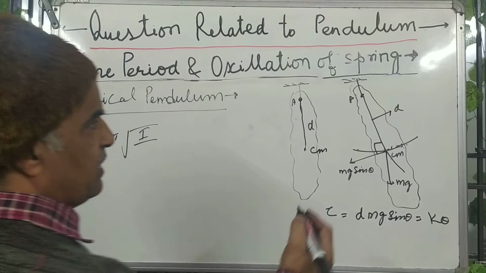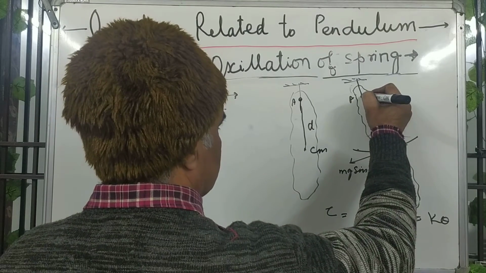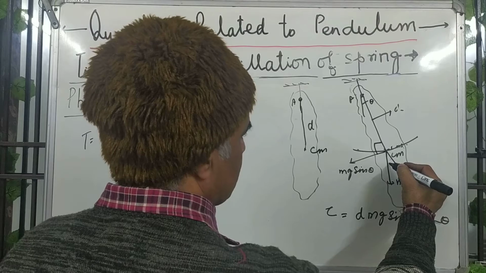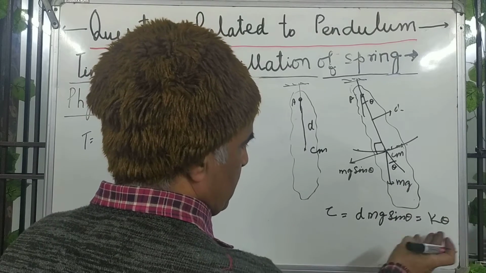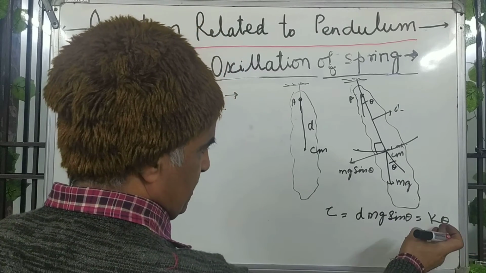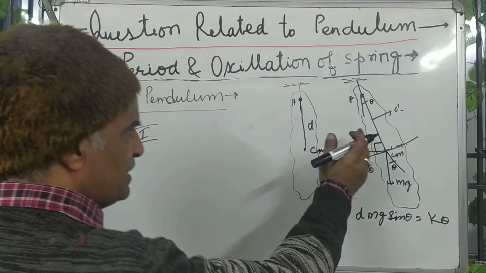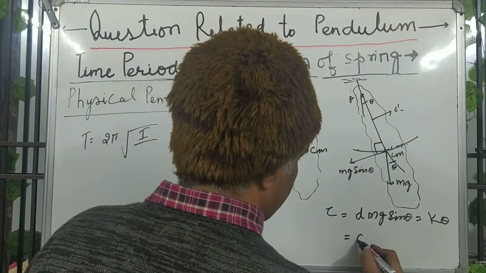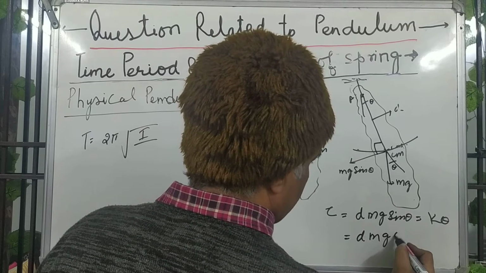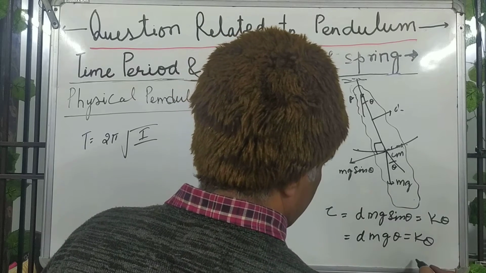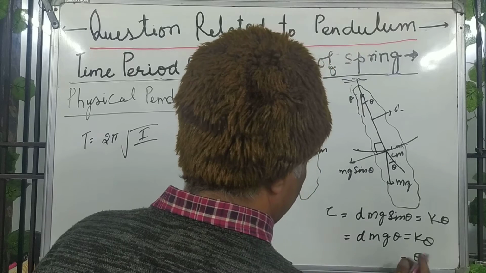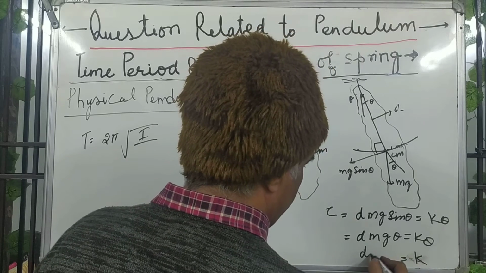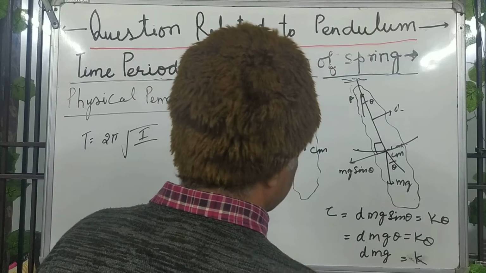Total rotation is theta, so k theta is the total torque. If the angle is very small, sin theta equals theta, so you may write d mg theta equals k theta, and theta cancels, so k equals dmg.